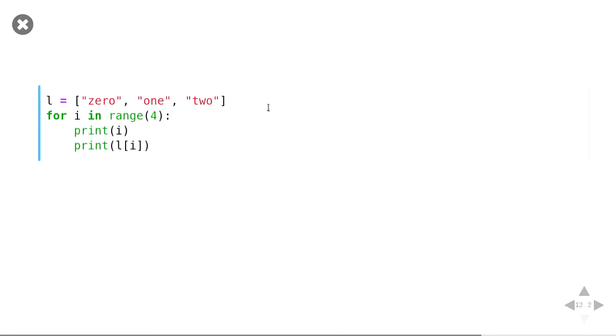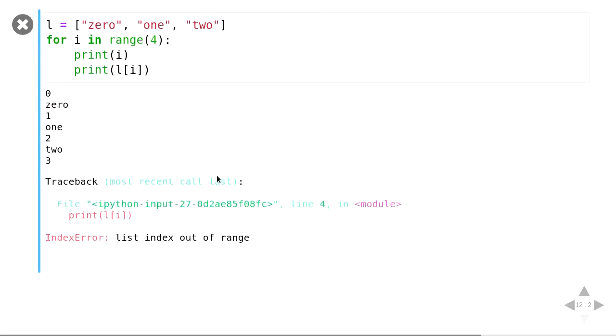Okay, here's another one, right? What do you think this might be? Missing brace? Index error, right? Initially, it looks fine, right? But when we actually run this code, we get a logic error, which is it's going out of range.